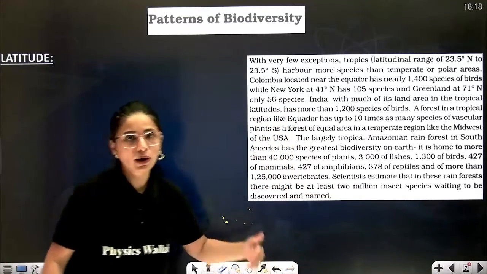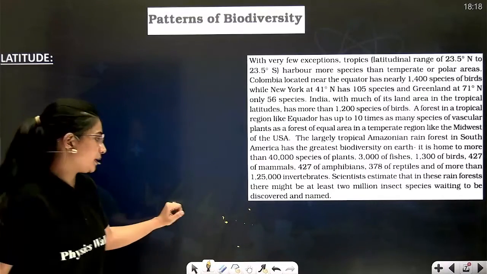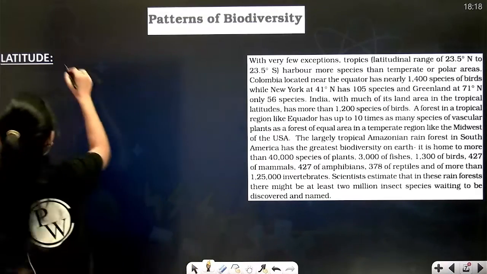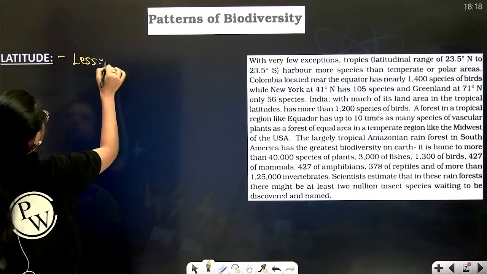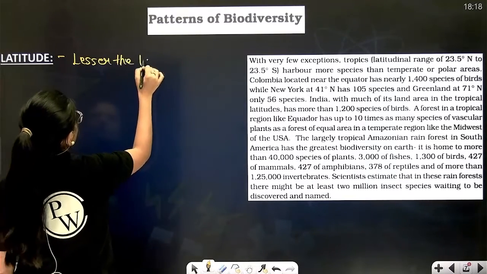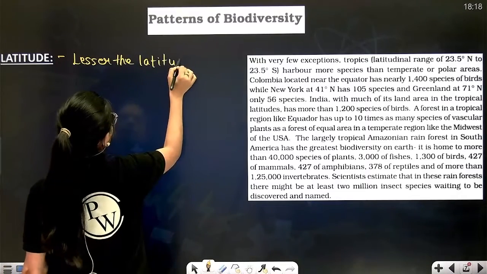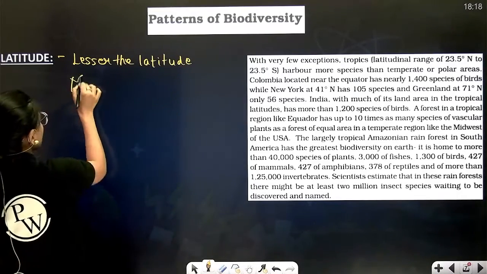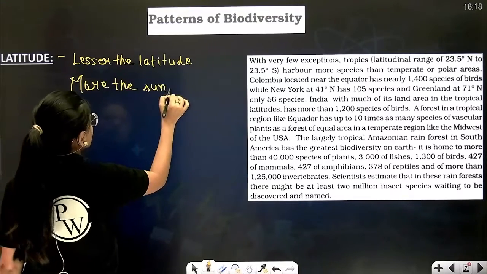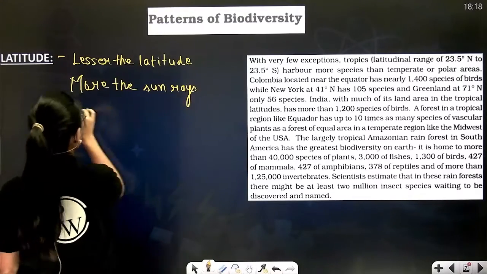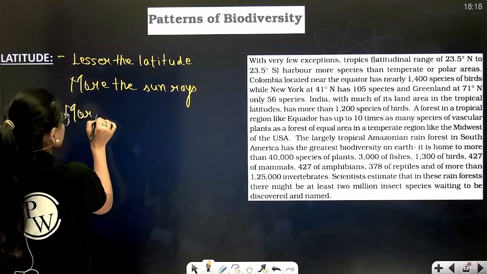Correct? Understood? I have taken this example, you have to learn and remember it, but whatever I have told you right now, I will write on the screen as well. So latitude means lesser the latitude, more the sun rays, more the sun rays means more temperature and rainfall.